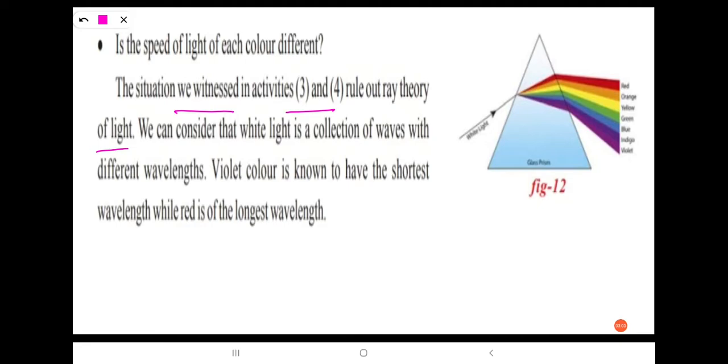We can consider that white light is a collection of waves with different wavelengths. Violet color is known to have the shortest wavelength while red has the longest wavelength.